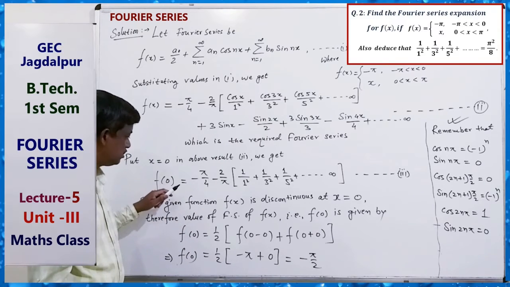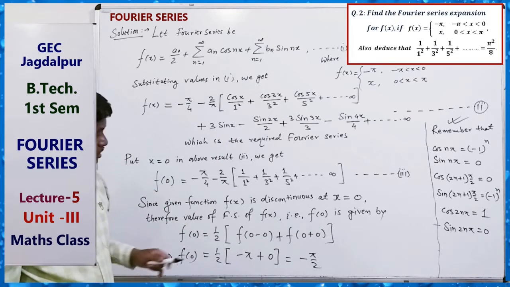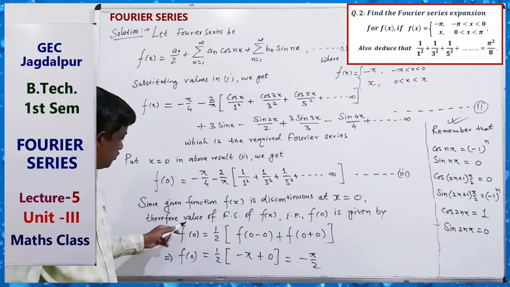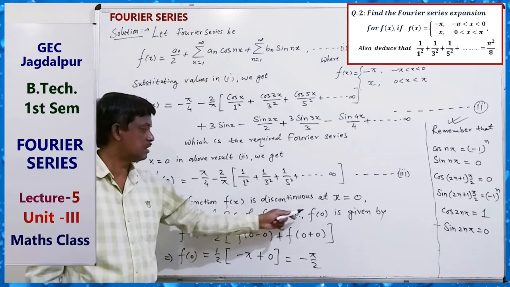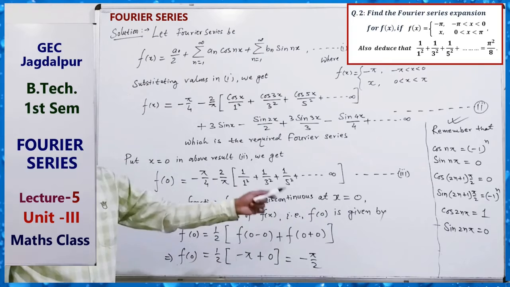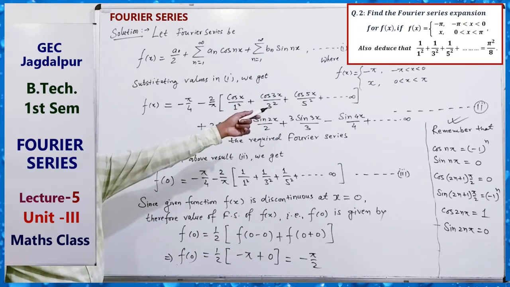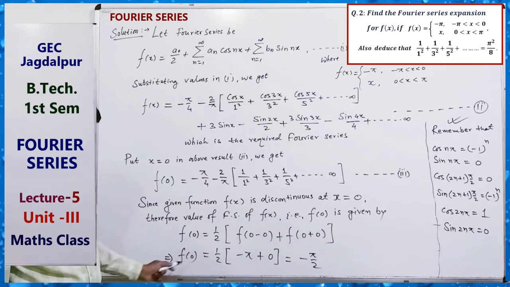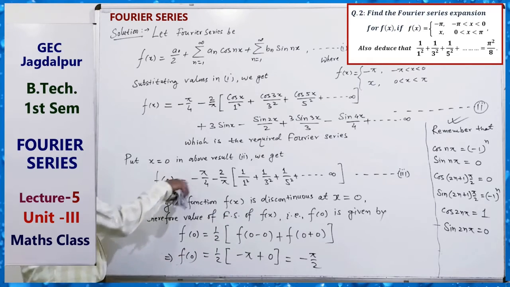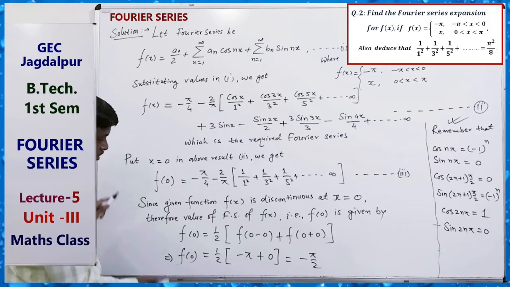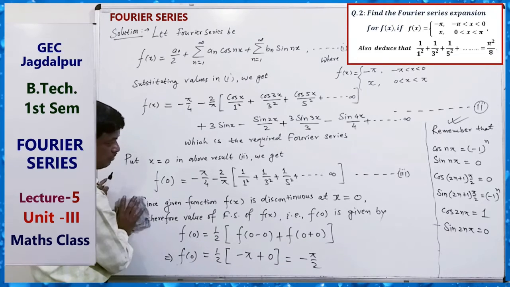At this point, the value of the Fourier series of f(x), that is f0, is given by the arithmetic mean of the left hand limit and right hand limit. Left hand limit is minus pi, right hand limit is 0, so f0 equals minus pi by 2.